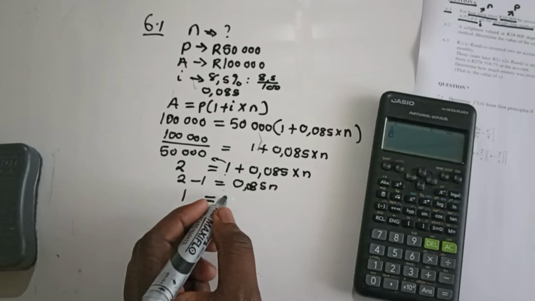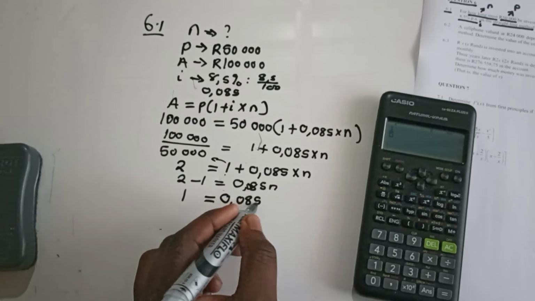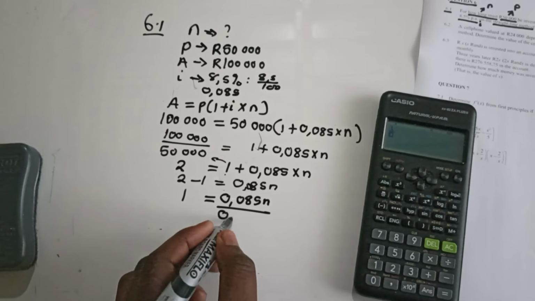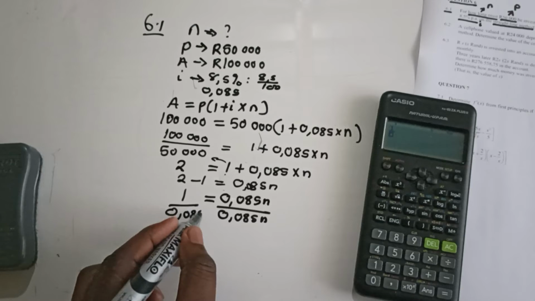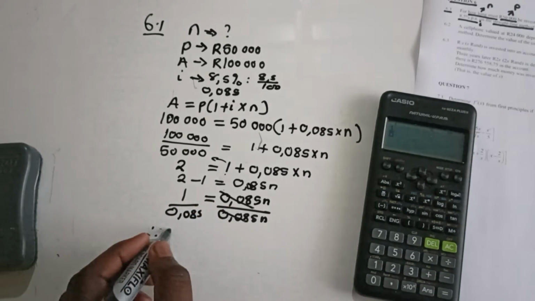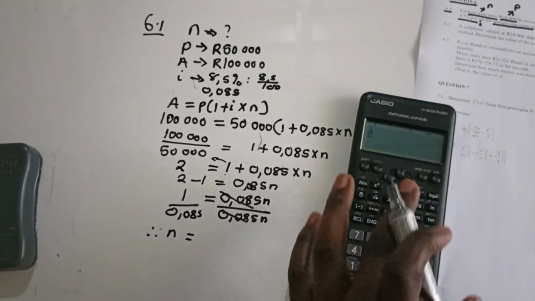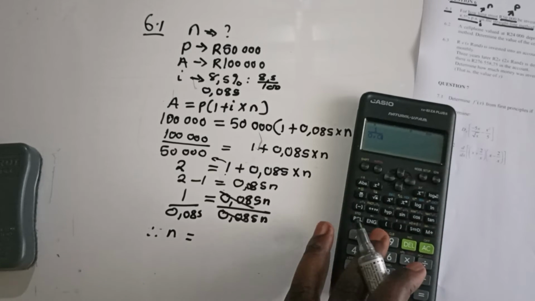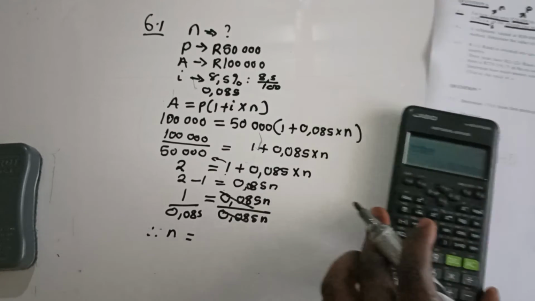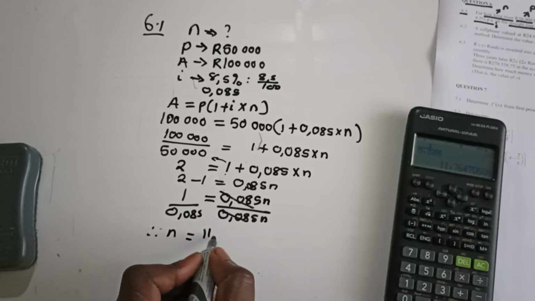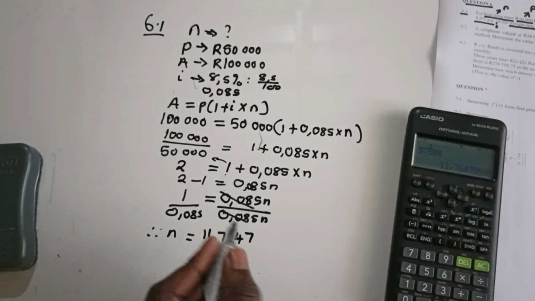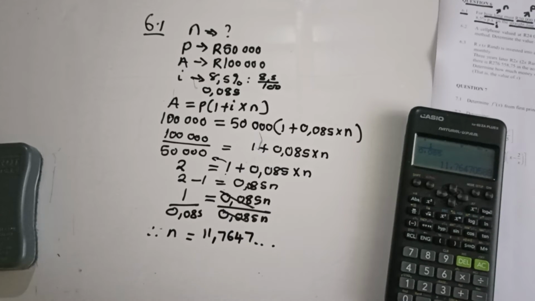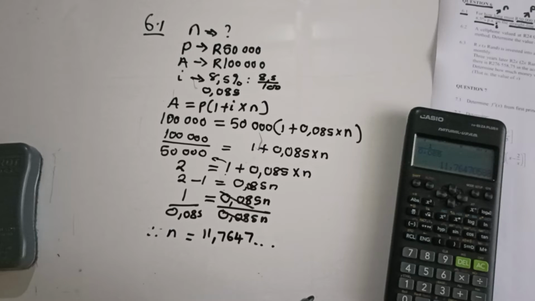So this is just the 1, 0.085n divided by 0.085, so that this and this cancel out. My n has to be 1 divided by 0.085, which is going to give me 11.76467 up to infinity. We've got a lot of numbers here, but what I want to emphasize here,